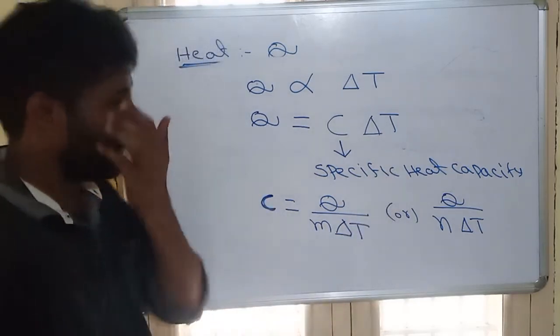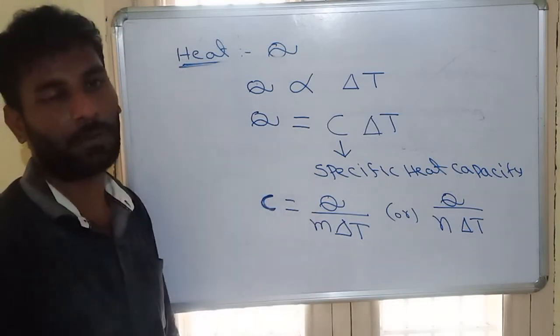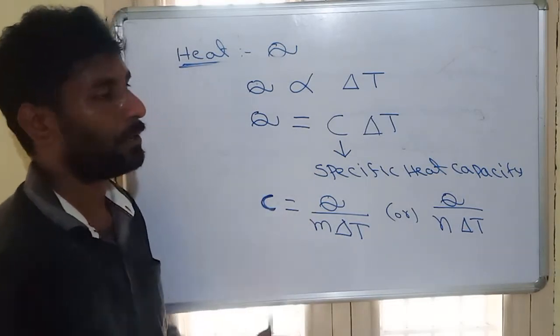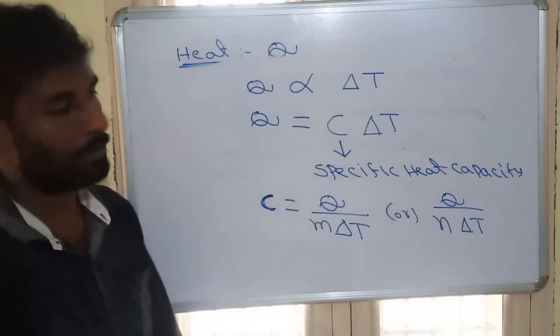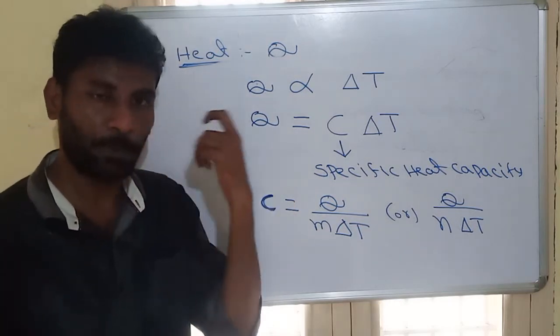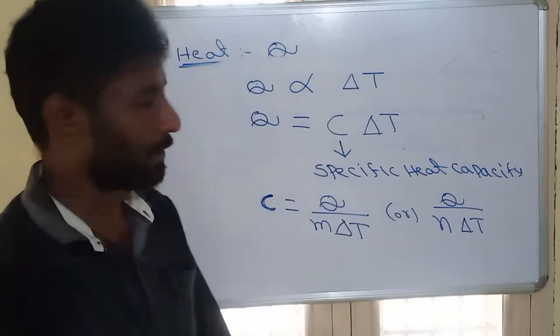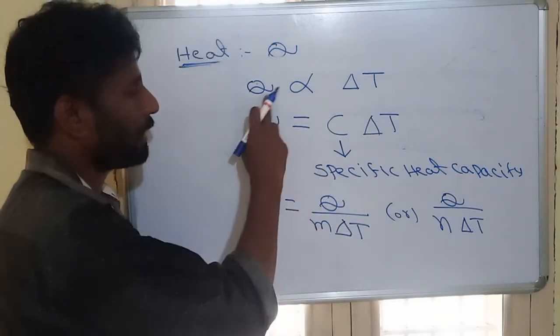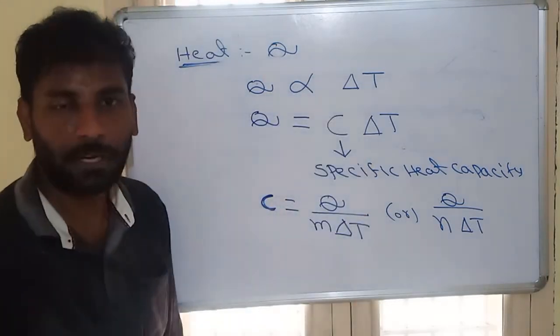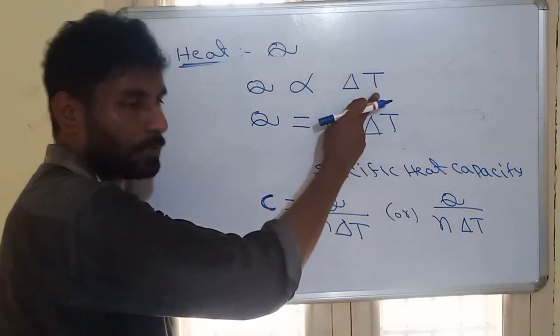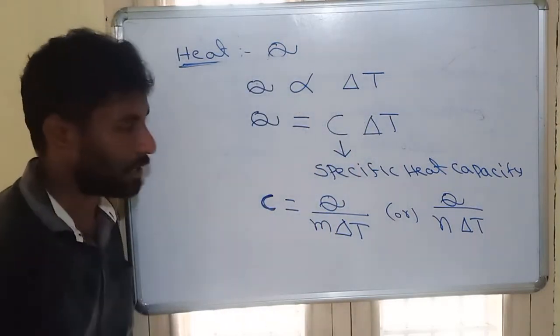So heat is a mode of transfer of energy where temperature difference is applicable. Whenever there is a temperature difference between two bodies, energy will be transferred in the form of heat. Heat is directly proportional to temperature difference: the more the temperature difference, the more the energy transfer.